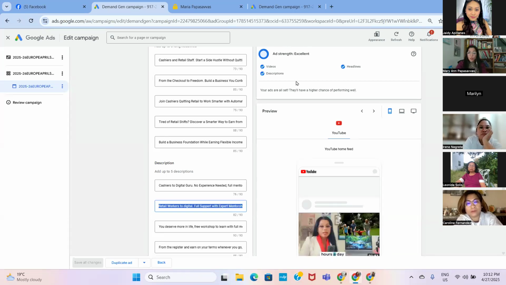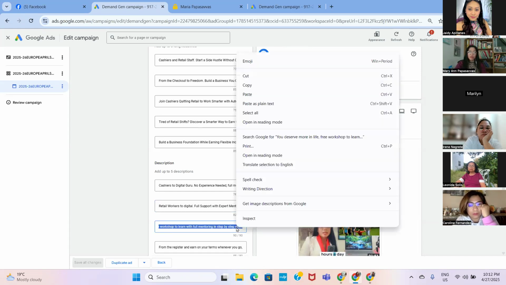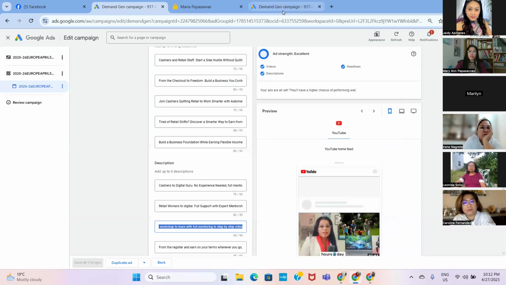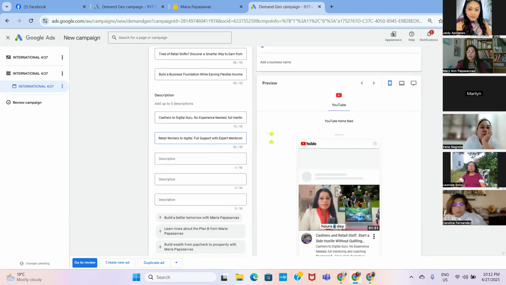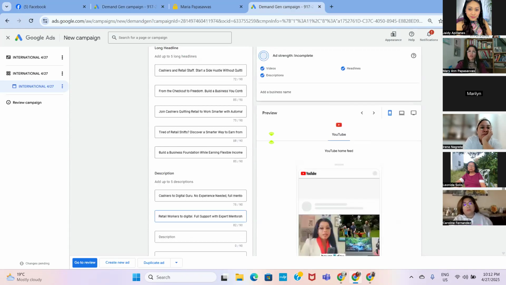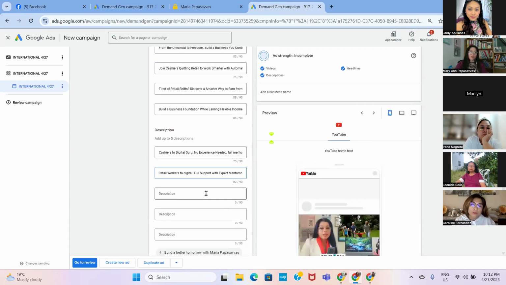But if you put only 1 video, no matter if you put 5 long headlines, 5 headlines, 5 descriptions, your ad strength will always be good. But if you complete 4 or 5 videos, your ad strength becomes excellent. So we have more. This is not the right one, I got confused. So let's check the other. This is the ad that we are creating. It's still incomplete. Sorry for that.